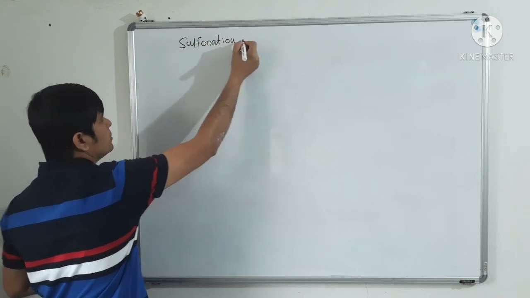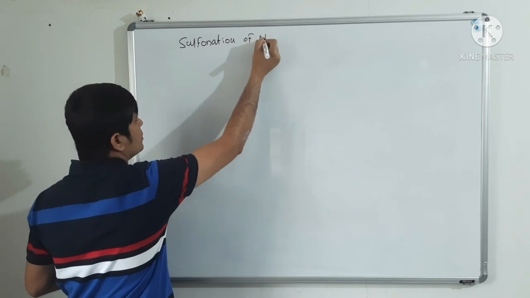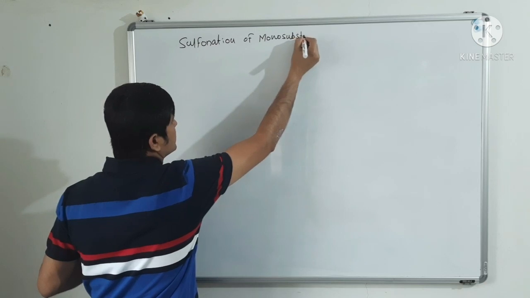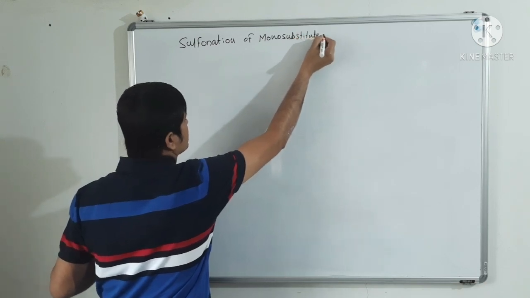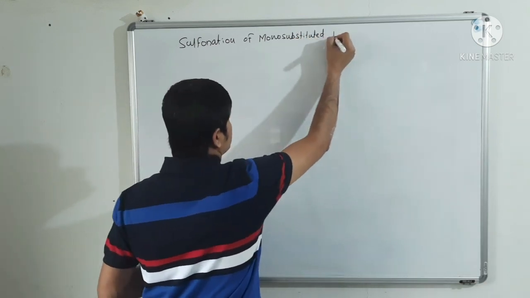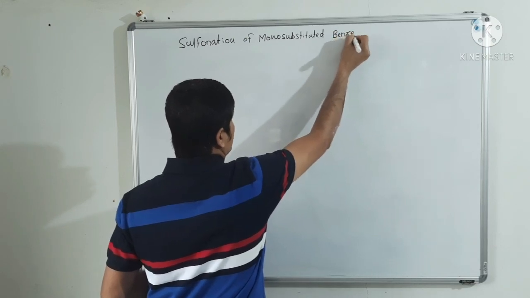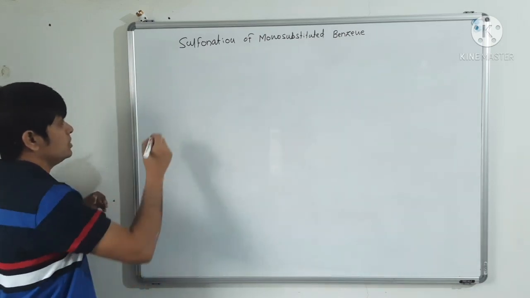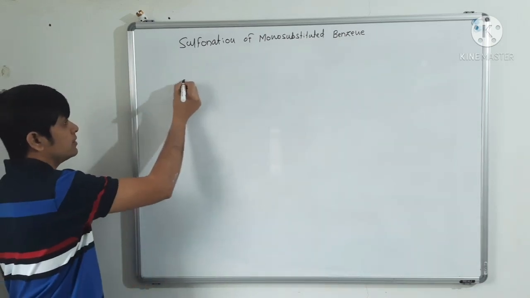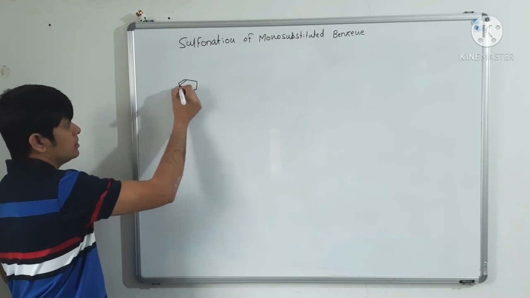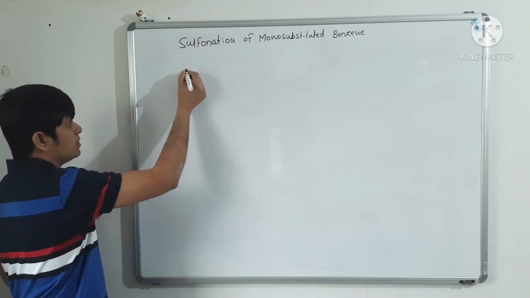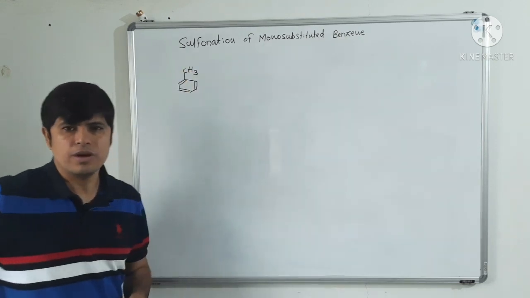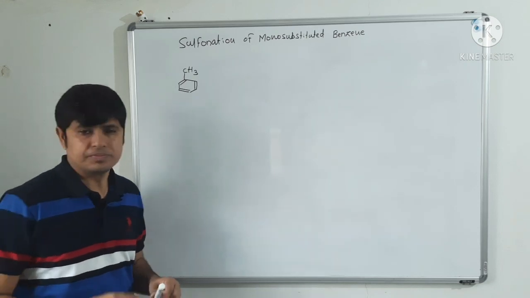Sulfonation of monosubstituted benzene. Monosubstituted benzene means benzene is having one substituent. So which are the monosubstituted benzene? Suppose if we are having toluene.